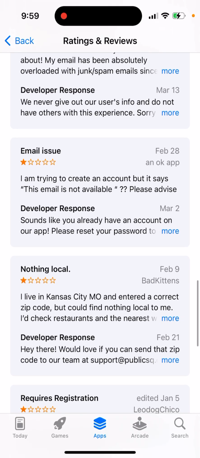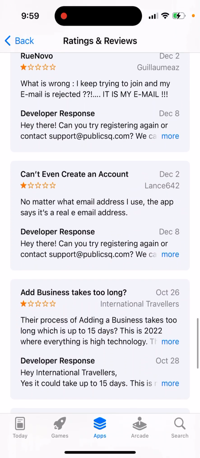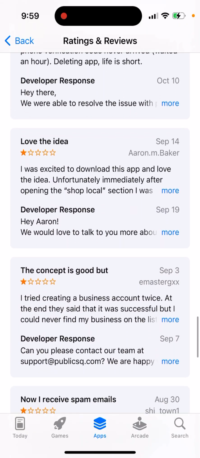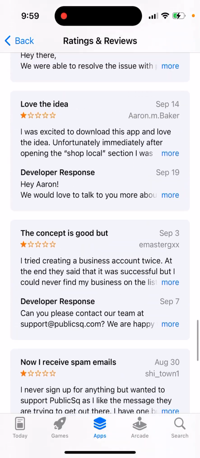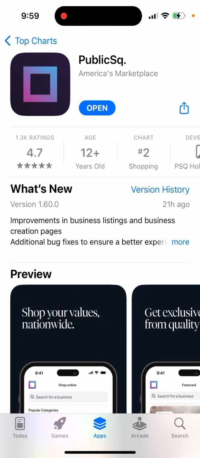There weren't that many businesses in the beginning, but now their listings are growing as there are more and more businesses, and there are fewer bugs. You can always reach out to their support at PublicSq.com. So it's becoming easier. It's becoming a better app. So give it a try if you're leaning into these values, or if you just want to explore the idea.